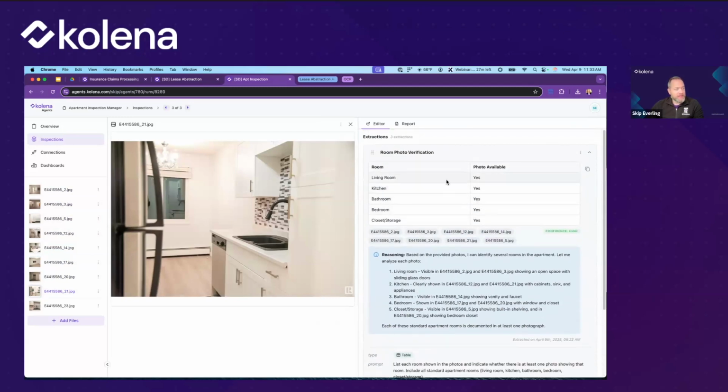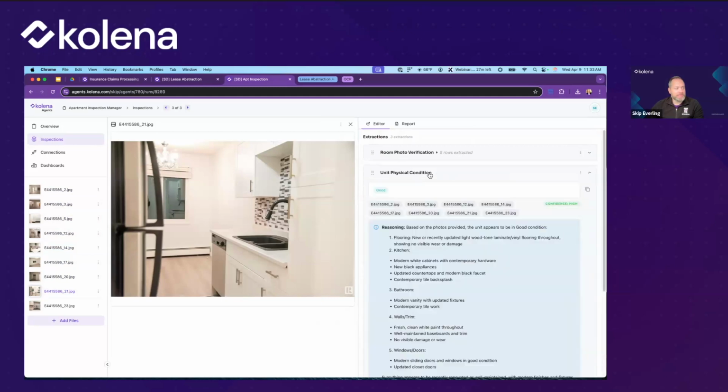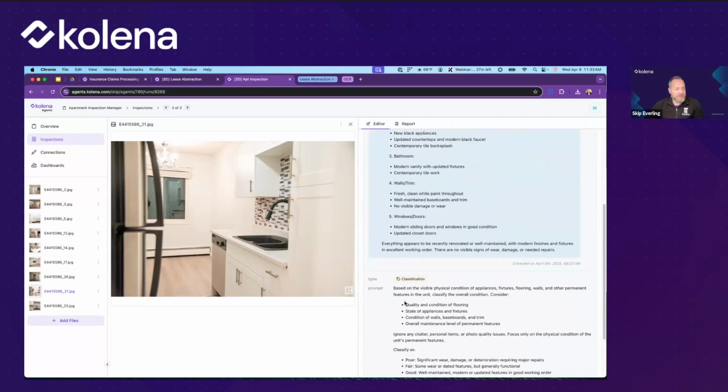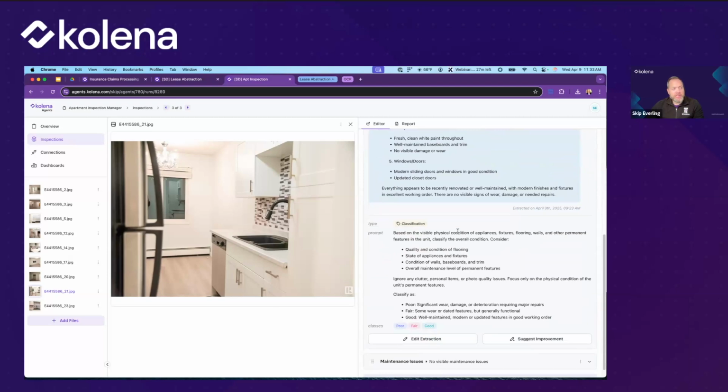And we can see here that we have photos that are covering everything that we expect. This is, at a glance, we can automatically know if we have the right coverage. Great. And going beyond that, we can also see, I gave it the instruction to look at the visible physical condition of the appliances, fixtures, flooring, and walls. And I asked it to classify, to give it a grade, basically, between poor, fair, or good. And we could have given it whatever instructions that we wanted.